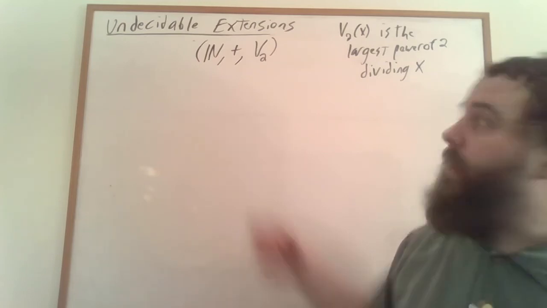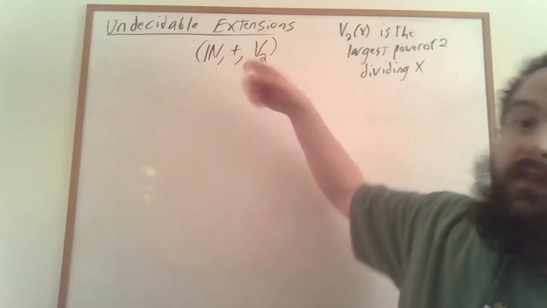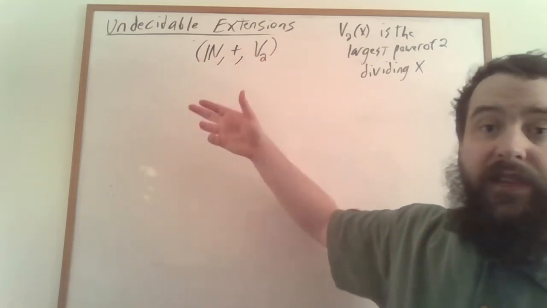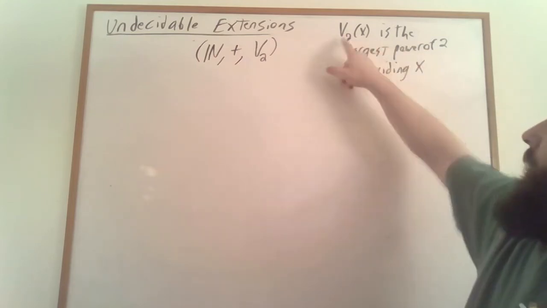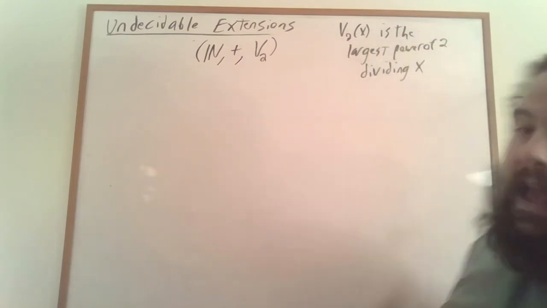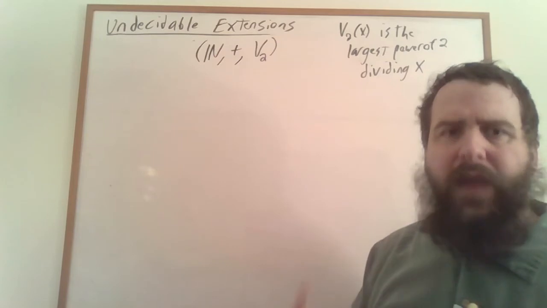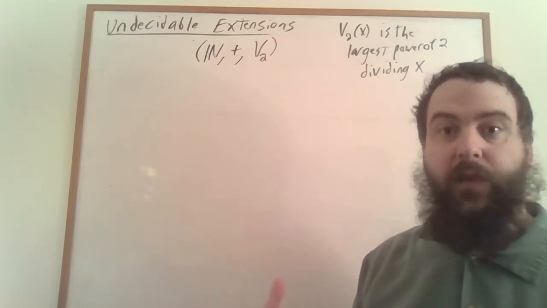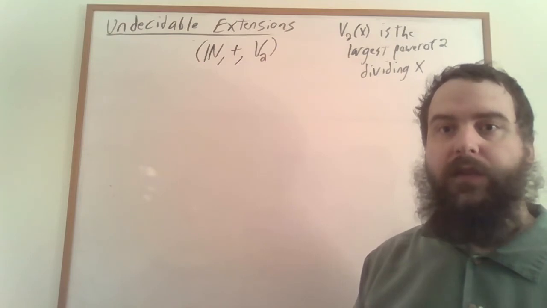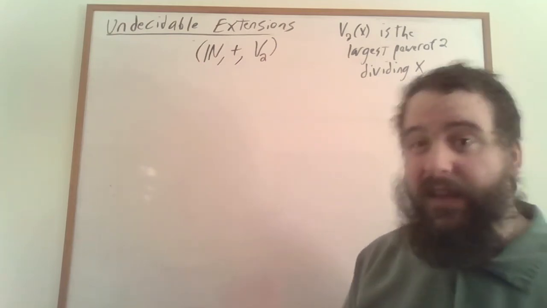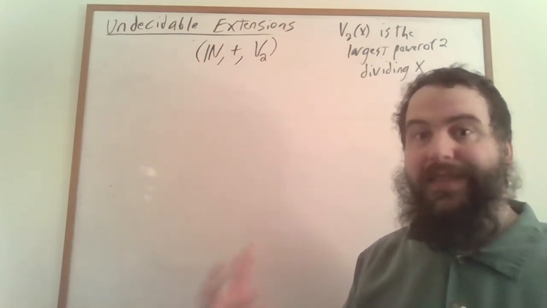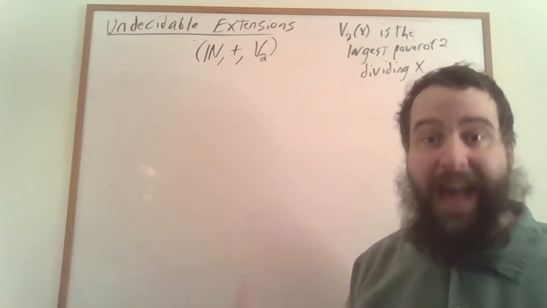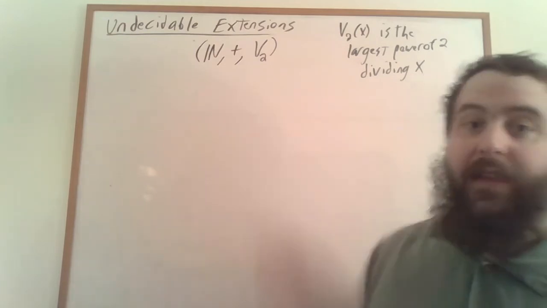It's worth noting that if we replace v2 with v3 or v4 or v5, where vk is the largest power of k dividing x, we also get a structure that's expressively equivalent to the regular languages. We just use a slightly different encoding, this encoding in base k, where it's vk that we're looking at.